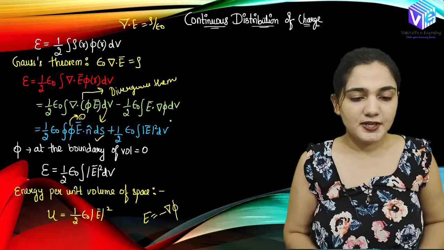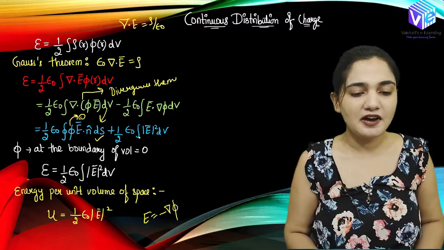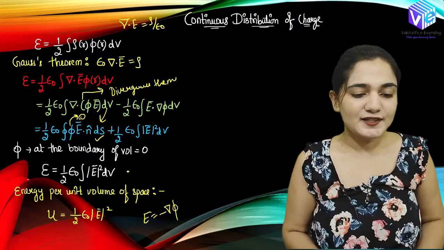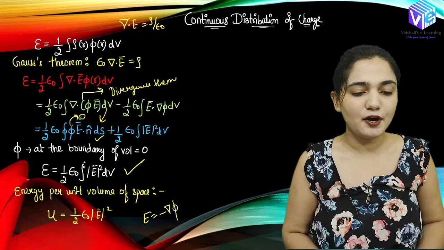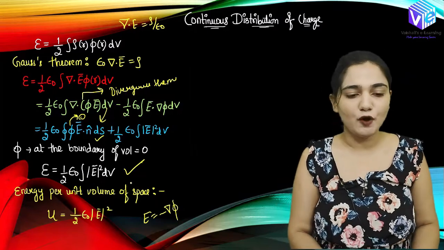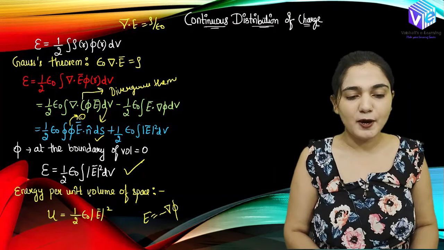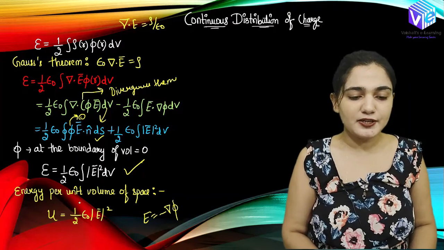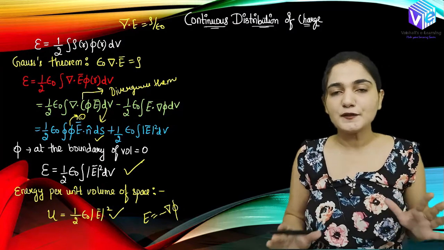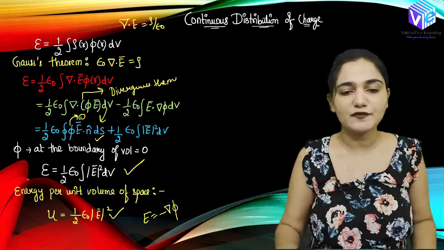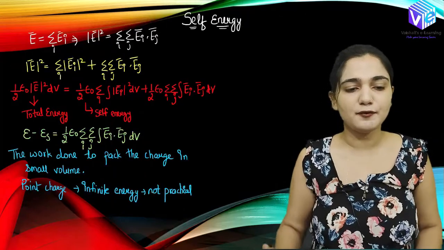So now I can represent this del phi as E, and I will be left with half epsilon naught E square. So this is the final energy. E would be half epsilon naught integration of E square over the volume dV. So energy per unit volume would be half epsilon naught E square. I hope you understood how we computed the energy for the continuous charge distribution as well as the energy per unit volume.